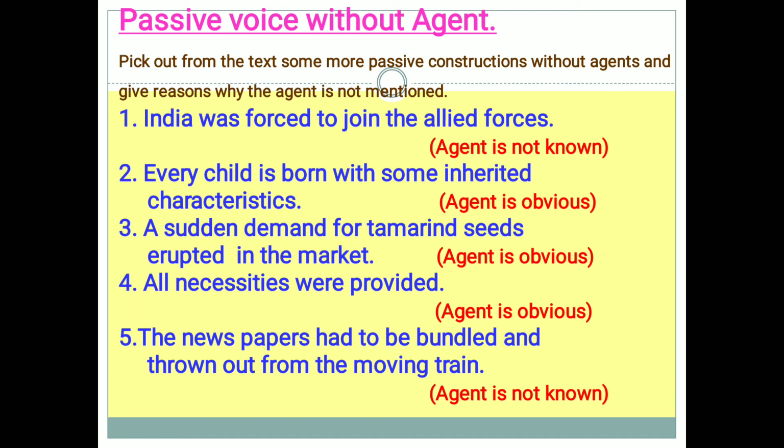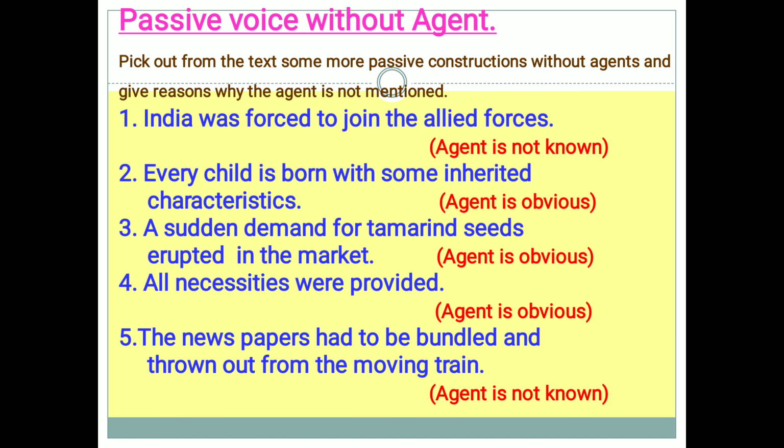Second one: every child is born with some inherited characteristics. Here also the agent is obvious. That is why it is used in passive voice. Third one: a sudden demand for tamarind seeds erupted in the market. In this sentence, the agent is obvious.